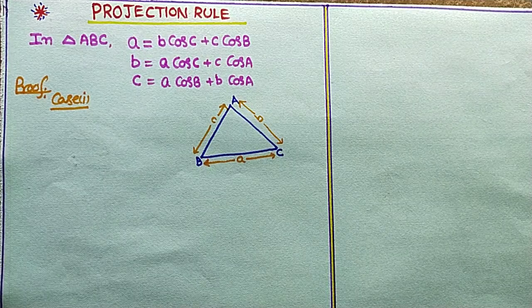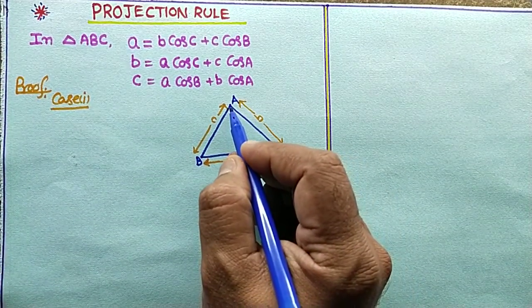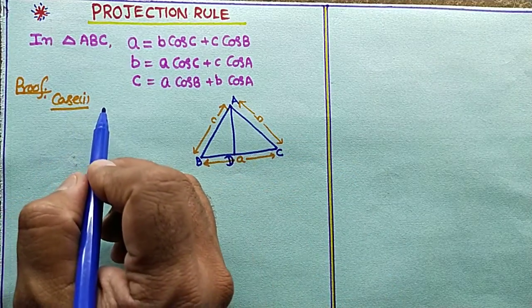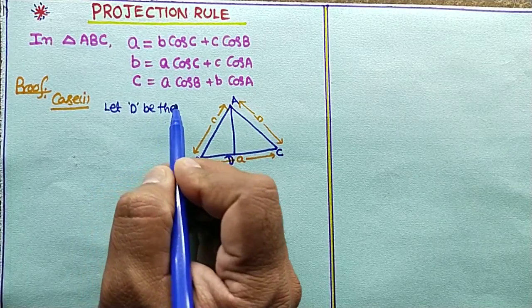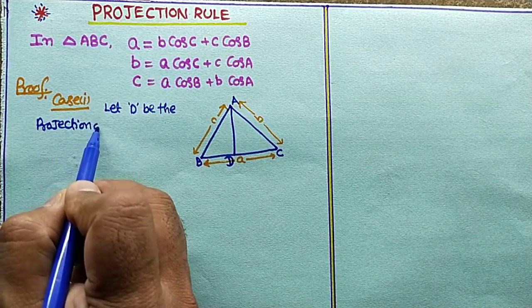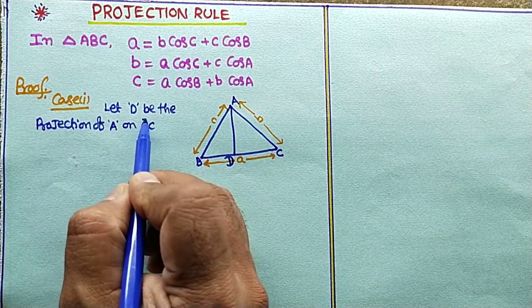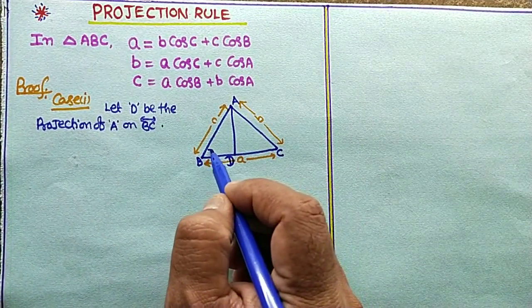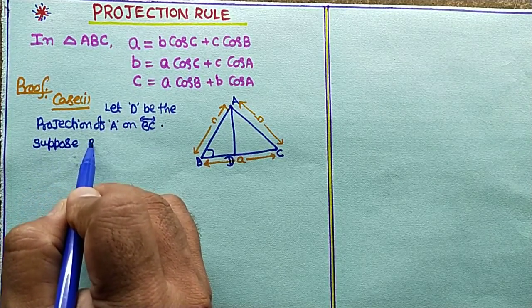Let D be the projection of A on side BC. So here observe that D is a point here. Suppose B is an acute angle.